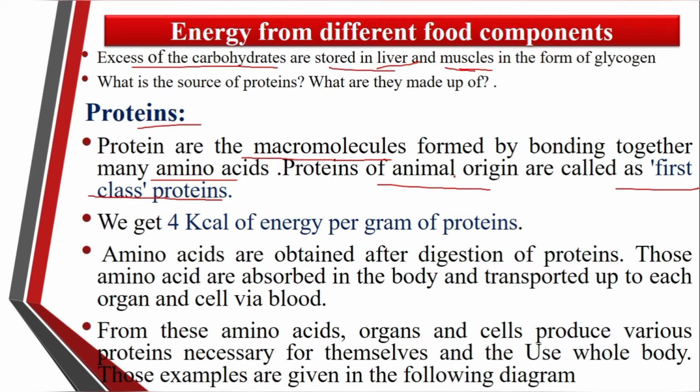Okay, the protein of animal origin are called as the first class of protein. We get the 4 kilocalories of energy per gram of protein.